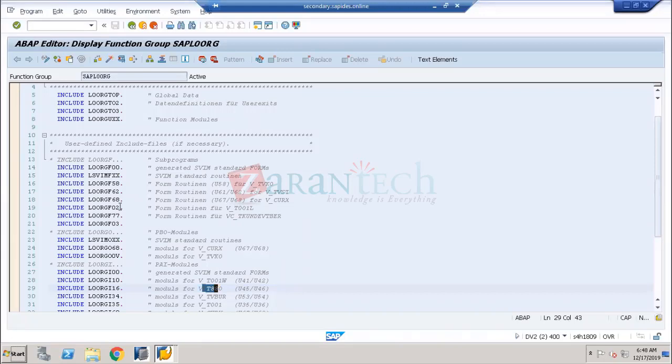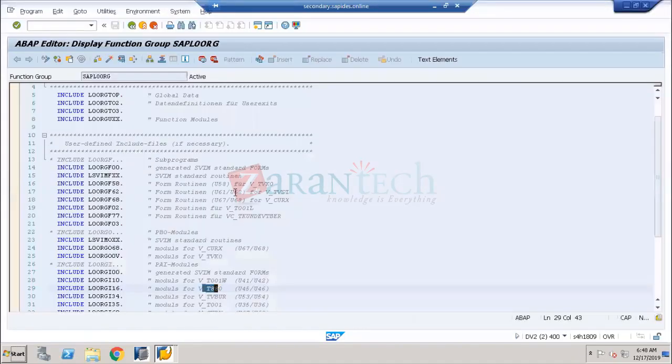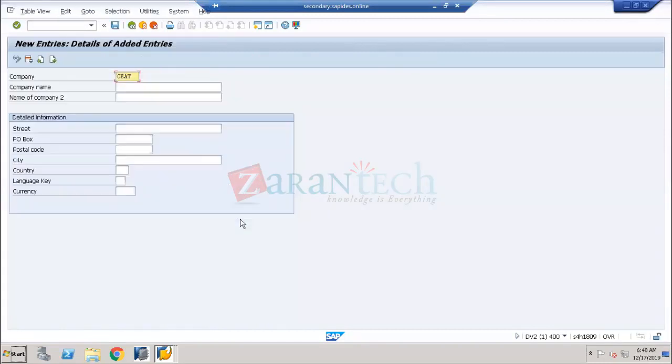Can you show me here where exactly the program says it cannot be given more than 6 characters? Here in the program, we cannot see anything. Where do I need to go to see whether the company is given with only a 6 characters code? You have to go to the table, and the table contains the length of each and every field.